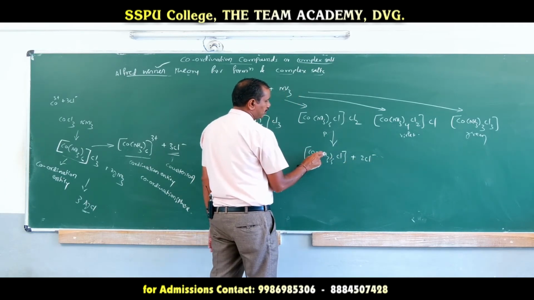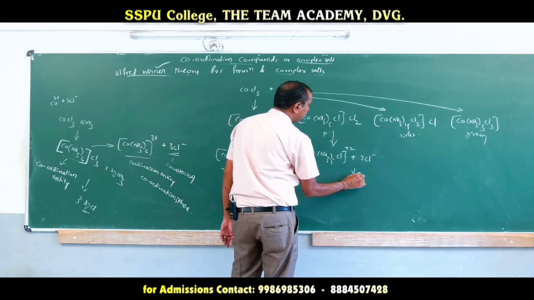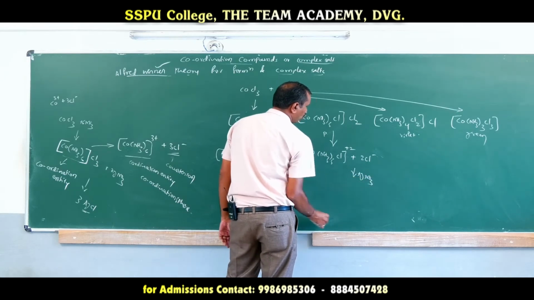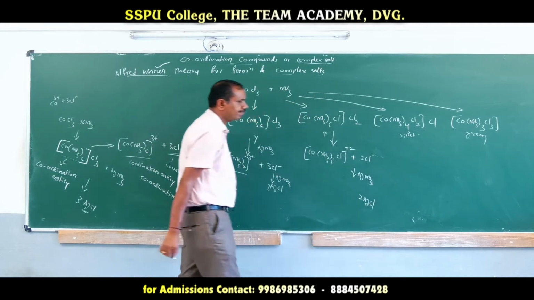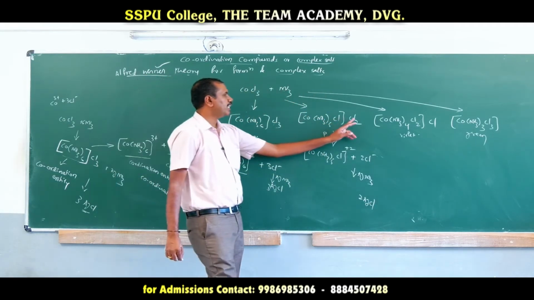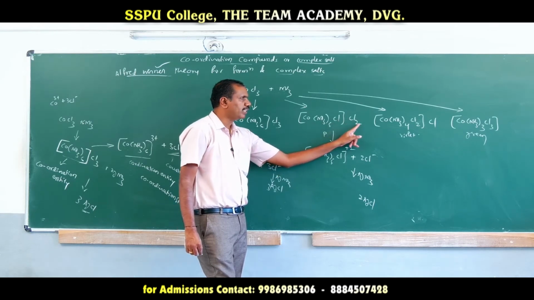Minus 1, 0, plus 3 means plus 2. Here, when this compound is treated with AgNO3, only 2 Cl can precipitate in the form of AgCl. Why? There are 3 chloride ions. One is within the coordination sphere, 2 are outside of the coordination sphere.